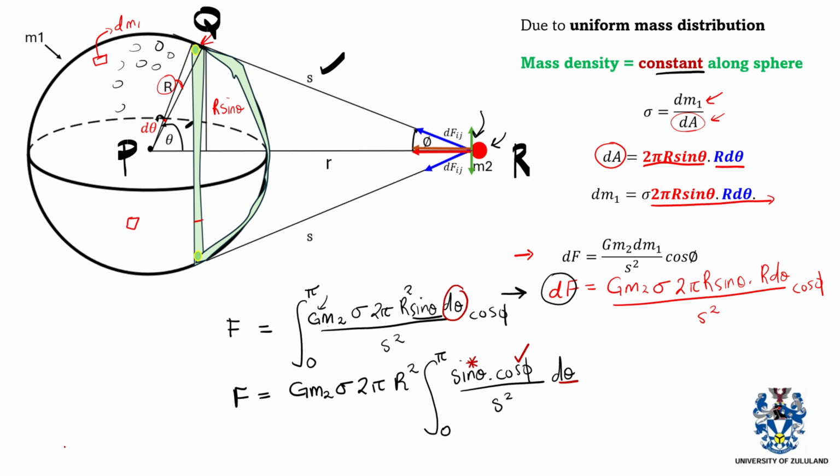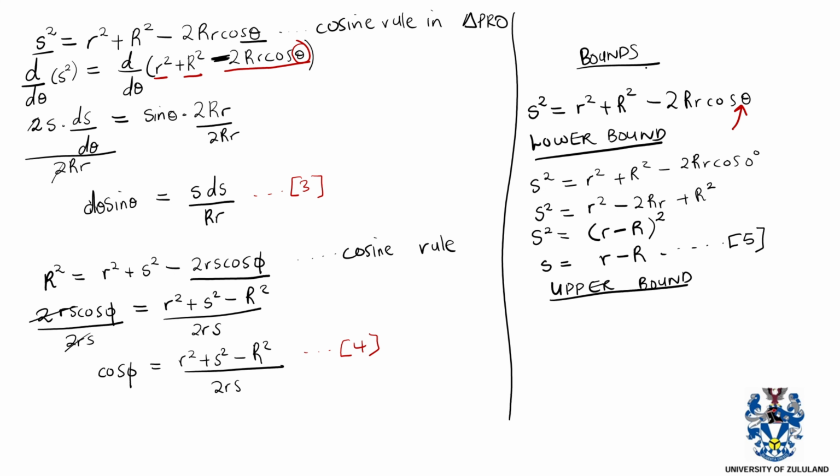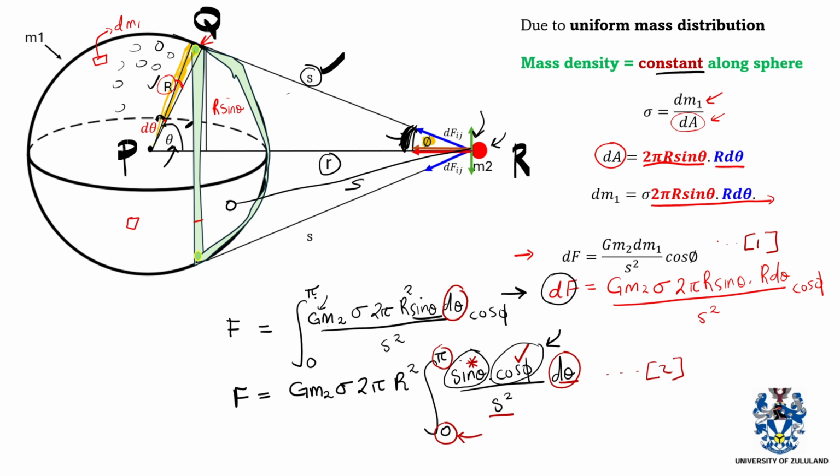So we'll also look for an upper bound. To look for our upper bound, we can still use the same equation, which is the cosine rule. s squared is equal to r squared plus r squared minus 2rr cos theta. Here we are transforming the bounds. Our upper bound in this case is pi, which is 180 degrees.